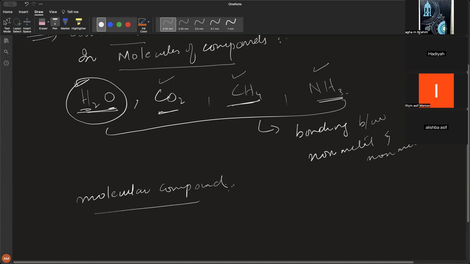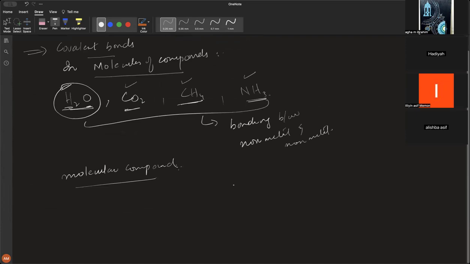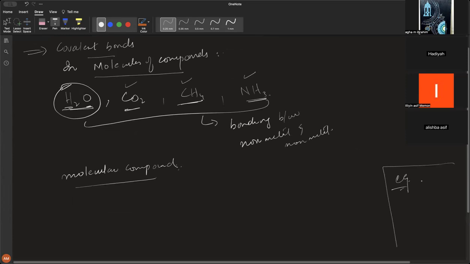We have already studied about molecular elements. Can anybody give an example to me of a molecular element? Example of molecular element. Hydrogen, oxygen, nitrogen, right? Is this clear?